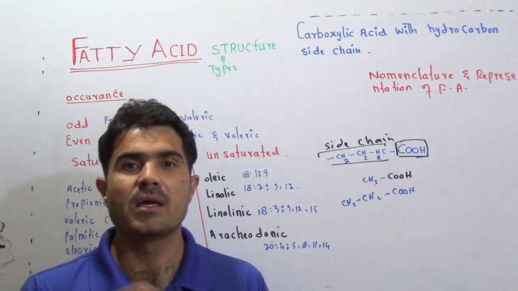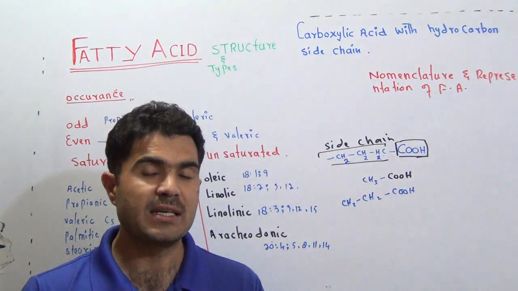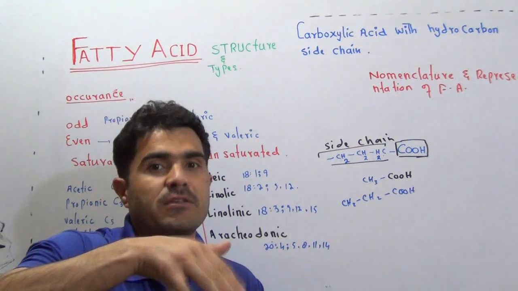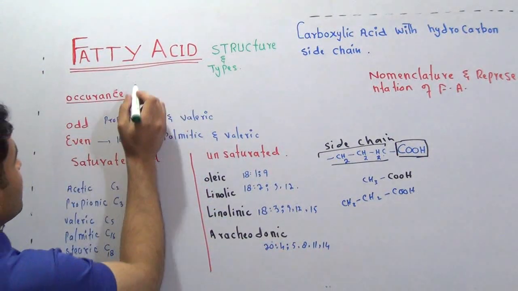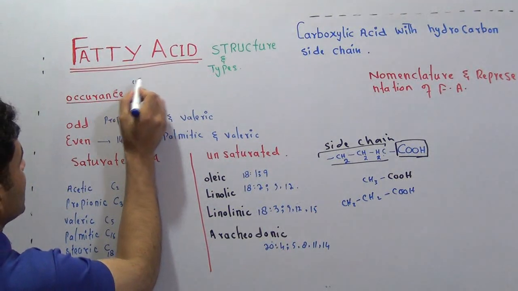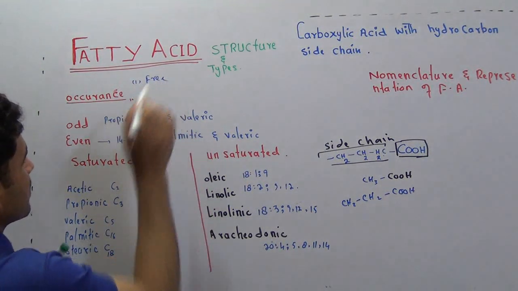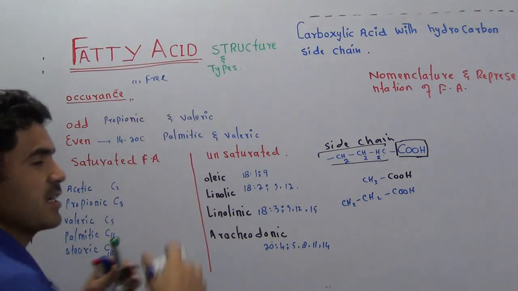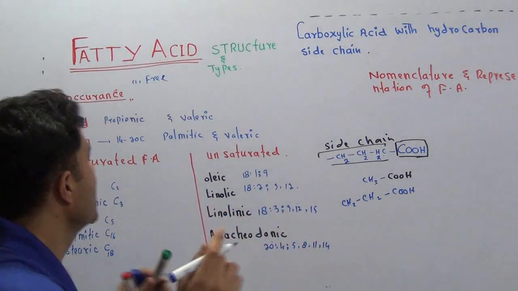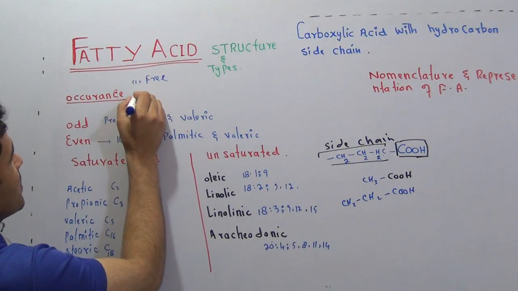And second, you can get fatty acid as such, free, or in combined form. So for occurrence of fatty acid, there are two possibilities. Possibility number one, either free. Yes, the fatty acid will be there in the body as such, not attached, free. And second one is combined.